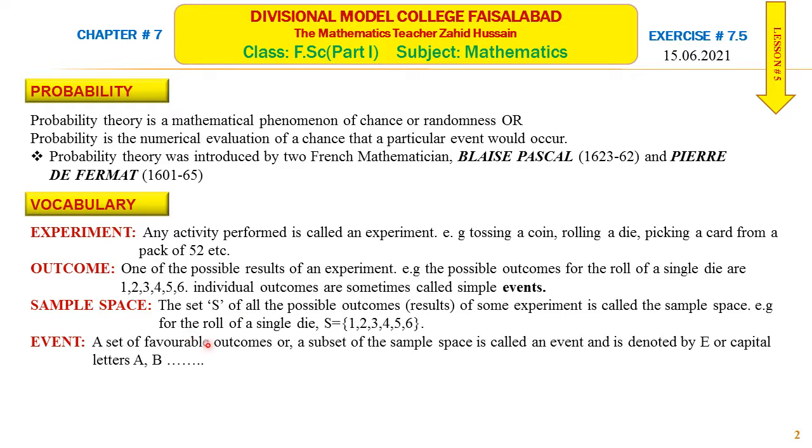Event, a set of favorable outcomes or a subset of the sample space is called an event and is denoted by E usually, or by capital letters A, B, C, D or X, Y, Z.